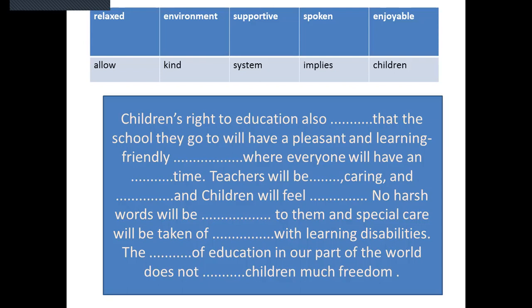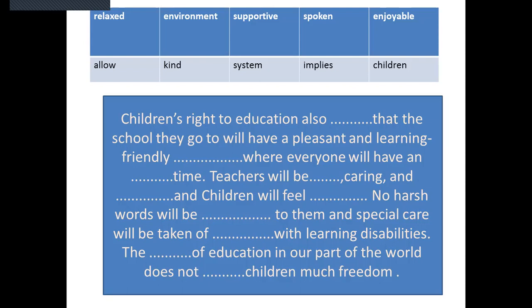Just try to understand, there are many words given: relaxed, allow, environment, kind, supportive, system, spoken, children. So what should be the correct answer? I think the answer environment will be correct for this gap.